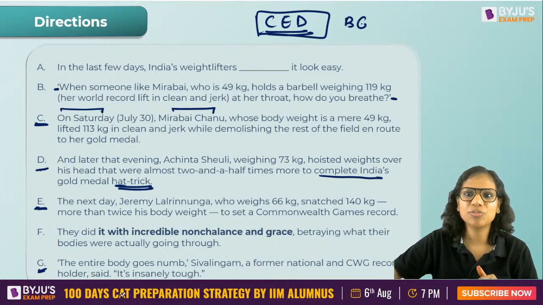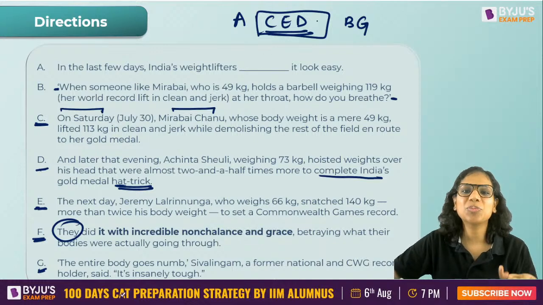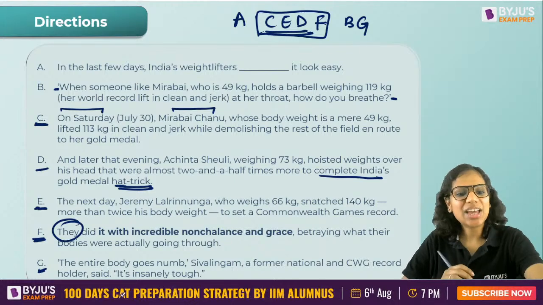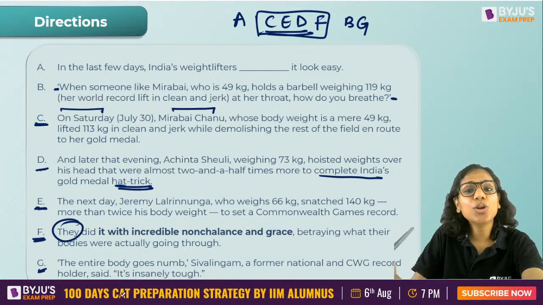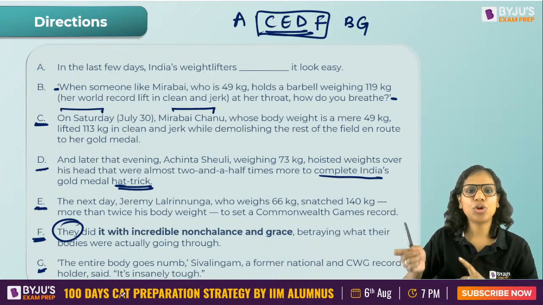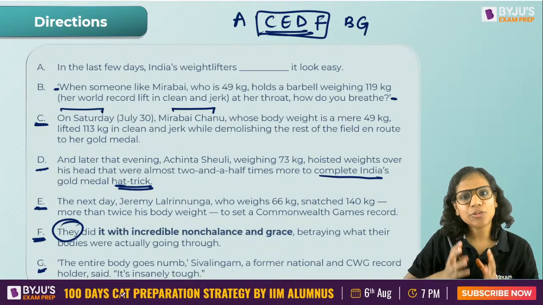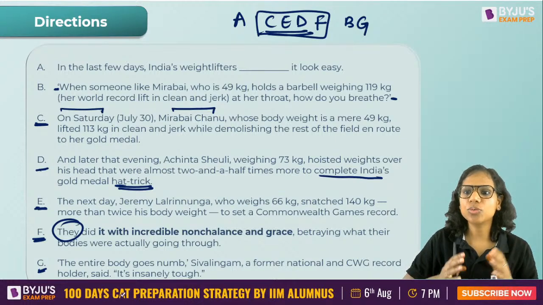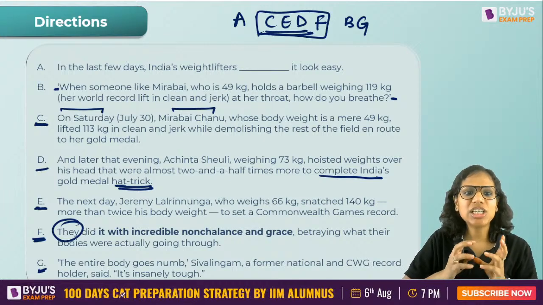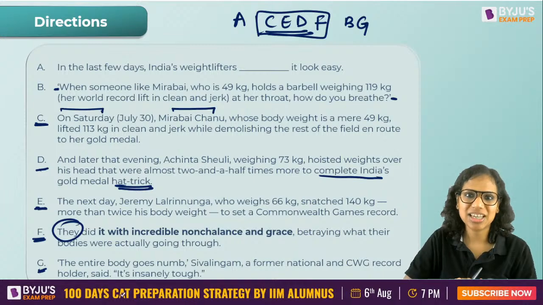So okay, B should come with G. Okay, A is the opening sentence. Then F says they did it. Who are these they? The people whom I've just mentioned in C, E and D. So A, C, E, D, F, B, G. So see, a lot of you got this correct. So do not form these assumptions that I am not good at this topic, I am not good at that topic, right? It depends on the level of difficulty of the question also. So the moment I gave you a relatively easy question, you were able to form the entire sequence without even looking at the options, right?